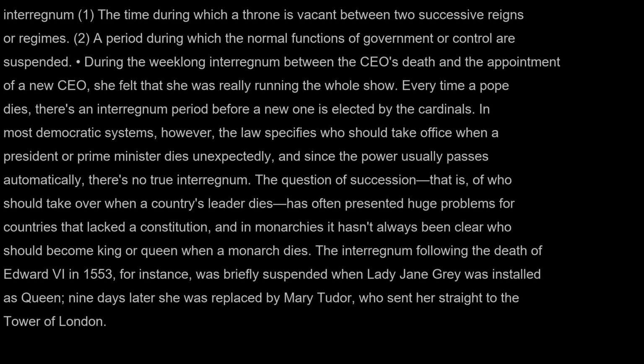Every time a pope dies, there's an interregnum period before a new one is elected by the cardinals. In most democratic systems, however, the law specifies who should take office when a president or prime minister dies unexpectedly, and since the power usually passes automatically, there's no true interregnum. The question of succession, that is, of who should take over when a country's leader dies, has often presented huge problems for countries that lacked a constitution, and in monarchies it hasn't always been clear who should become king or queen when a monarch dies.